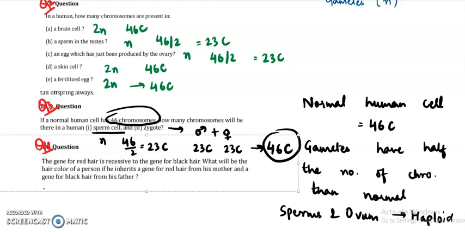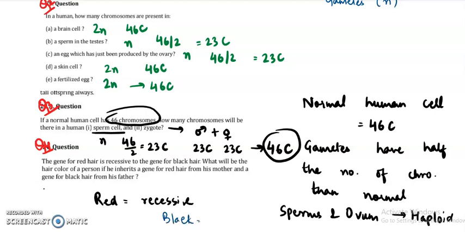Next question, the gene for red hair is recessive. So we will be writing here for our knowledge that red is recessive character, whereas the black one is the dominant one, of course, because one has to be dominant and one has to be recessive. The question is asking what will be the hair color of a person if he inherits a gene for red hair color from his mother and black hair from his father.